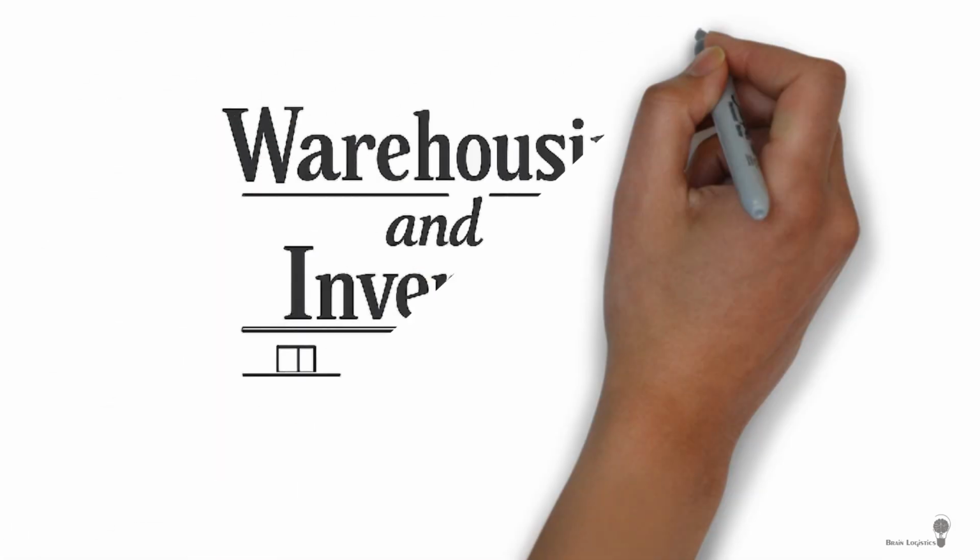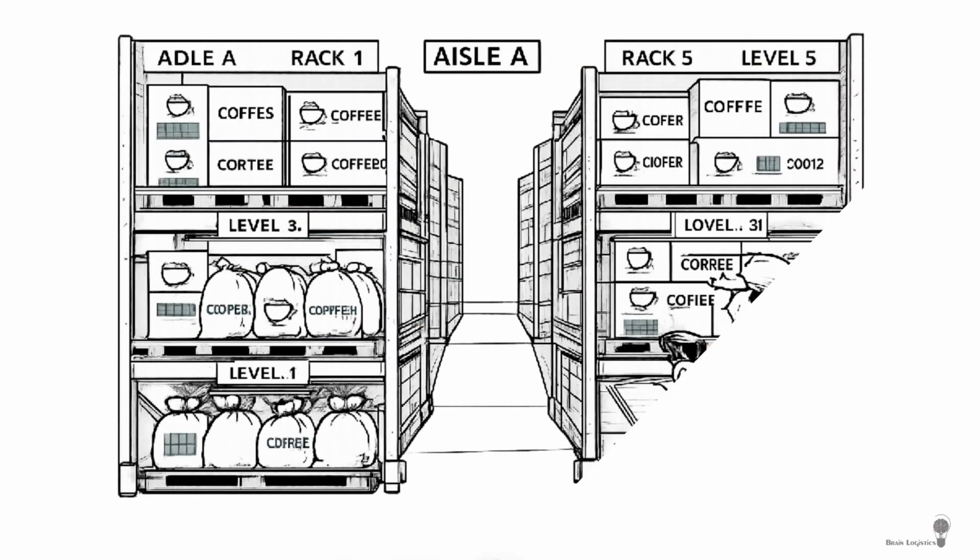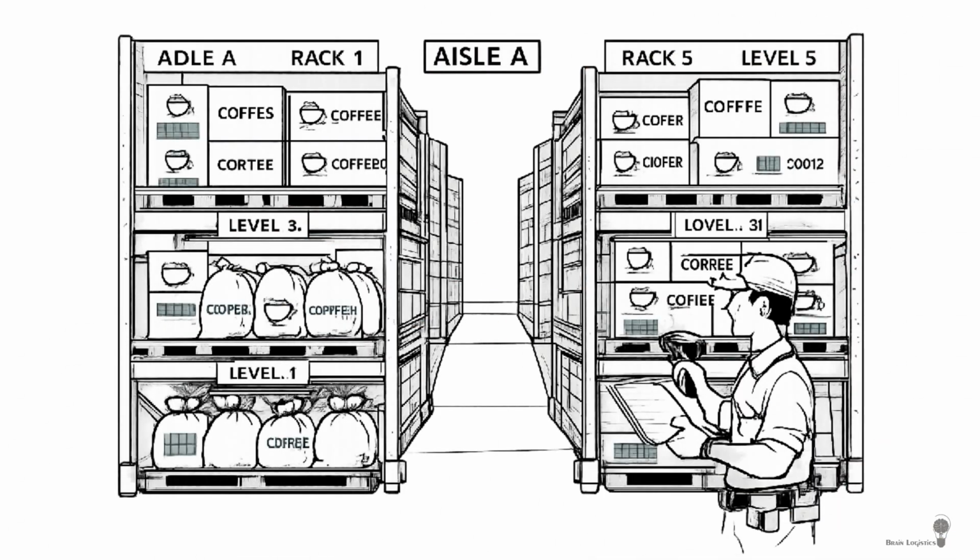Warehousing and inventory. After production, products are stored in warehouses. Warehousing positions inventory closer to customers and supports fast and reliable distribution.